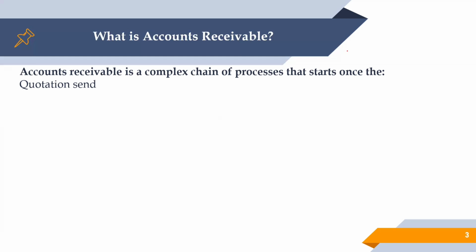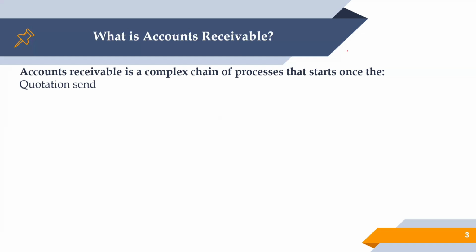So the sales team goes into the market, identifies the customers who want our services, and based on that provides the information to the AR team to share the quotation as per the customer's requirement. The preparation of the quotation is also the responsibility of the account receivable team.